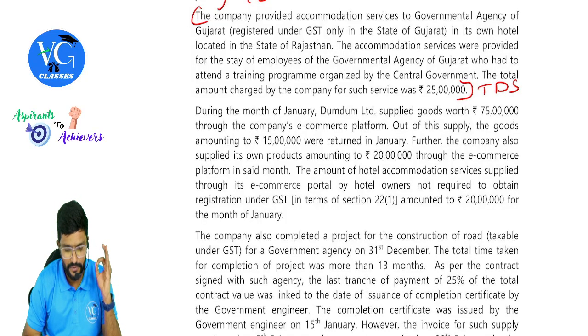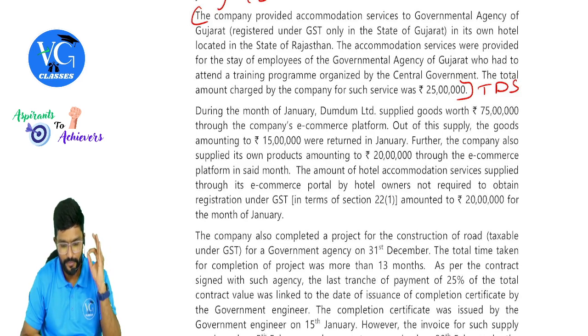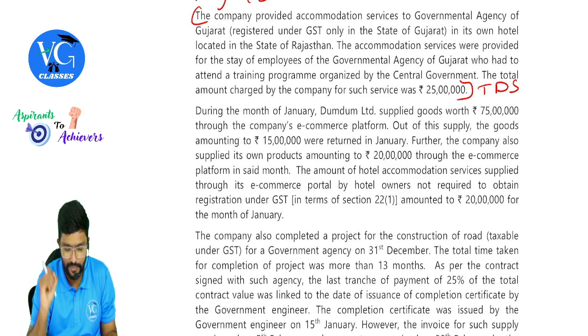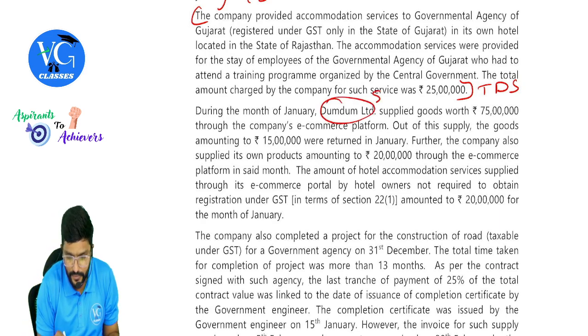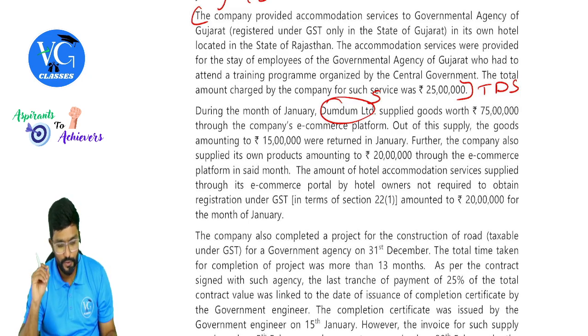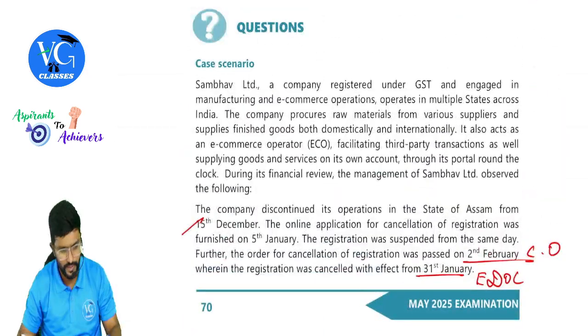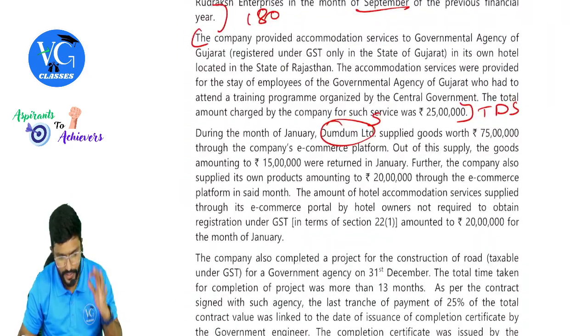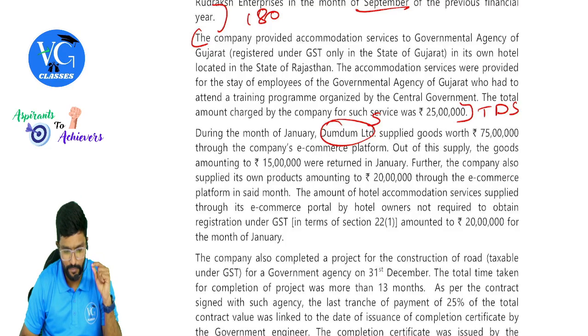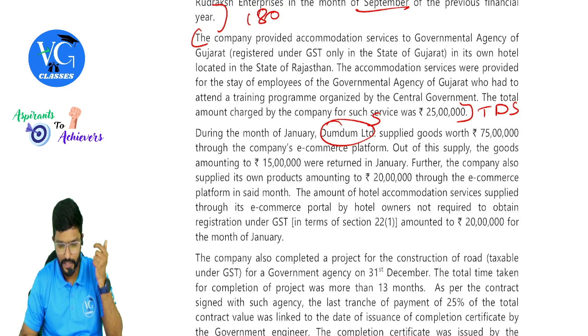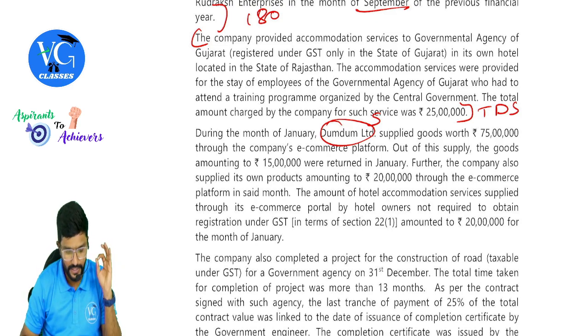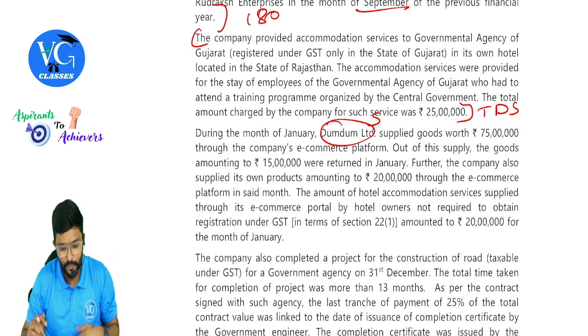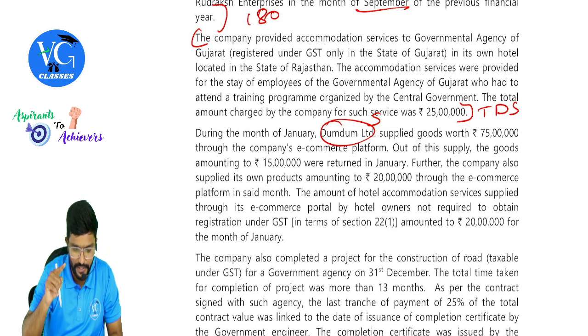During the month of January, Dum Dum Limited supplied goods worth 75 lakh through the company's e-commerce platform. So this guy is a supplier who supplied goods through e-commerce operator. That is the, what is the name of him? Sambhav Limited. Okay, sir. Out of this supply, the goods amounting to 15 lakh were returned in January. Okay, in January itself it is returned. Further, the company also supplied its own product amounting to 20 lakh through e-commerce operator in the said month.